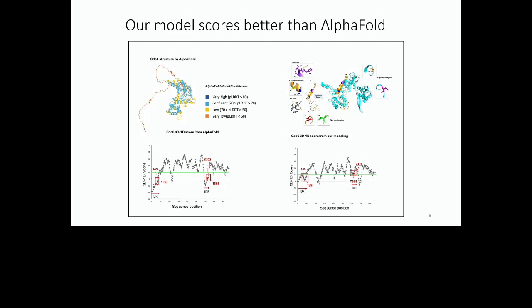And just one example is Verify3D here. You have a threshold for model quality at 0.2, and both our N-terminal phosphodegrons and C-terminal phosphodegrons scored at 0.2 or higher. So that shows that our model scored better in that region.